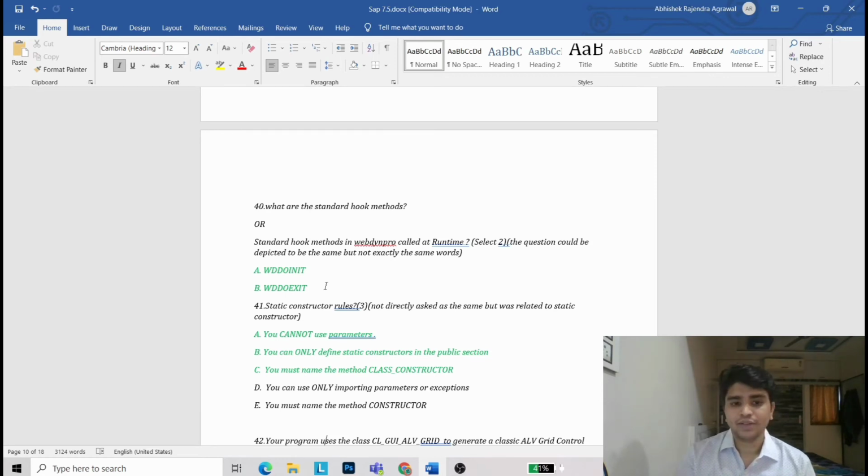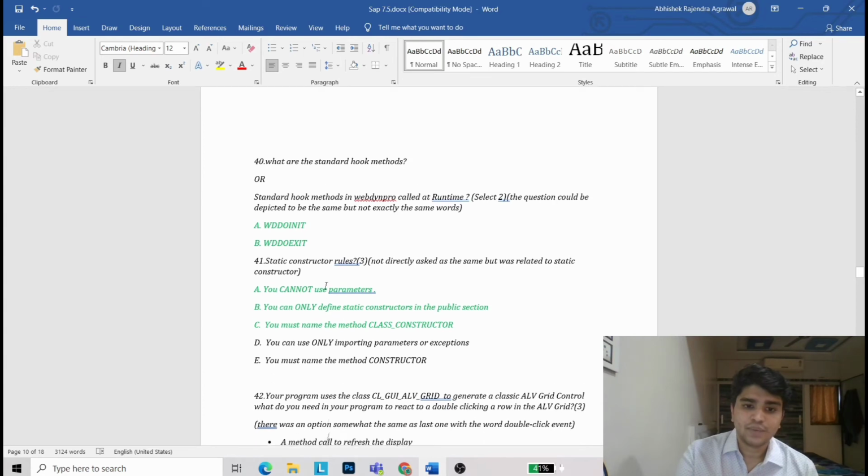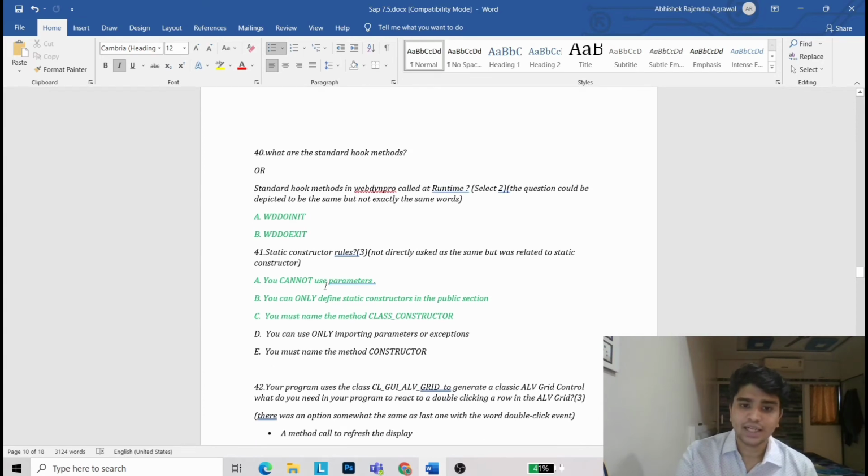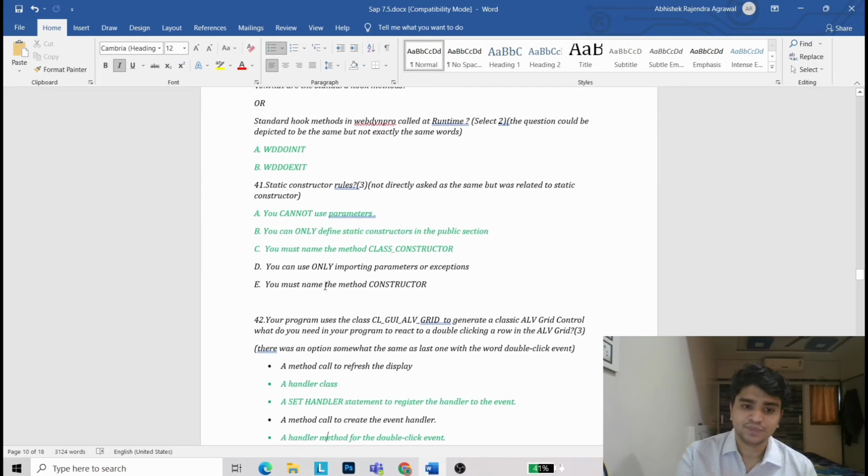So coming to the 41st question, static constructor rules. You cannot use parameters. You can only define a static constructor in the public section. You must name the method CLASS_CONSTRUCTOR.